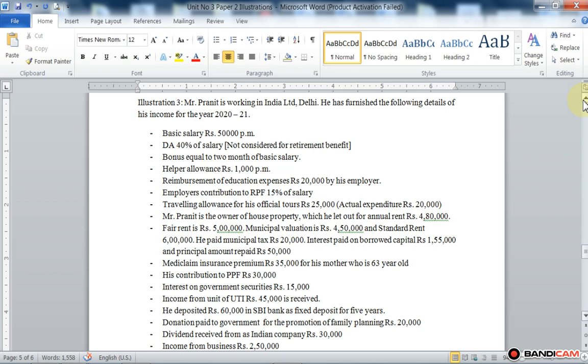And in the last 2 days we started to compute total taxable income of an individual. So this is illustration number 8. The first step to compute the total taxable income of an individual is to read the illustration carefully. So Mr.